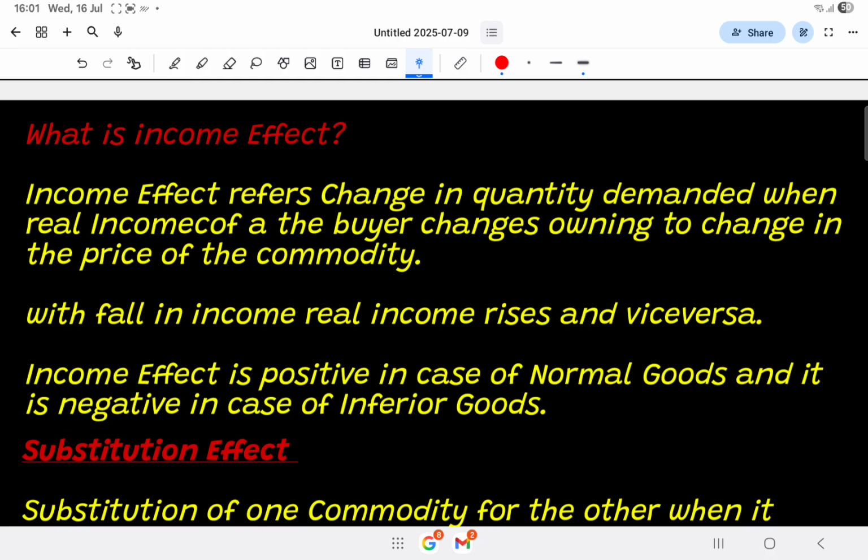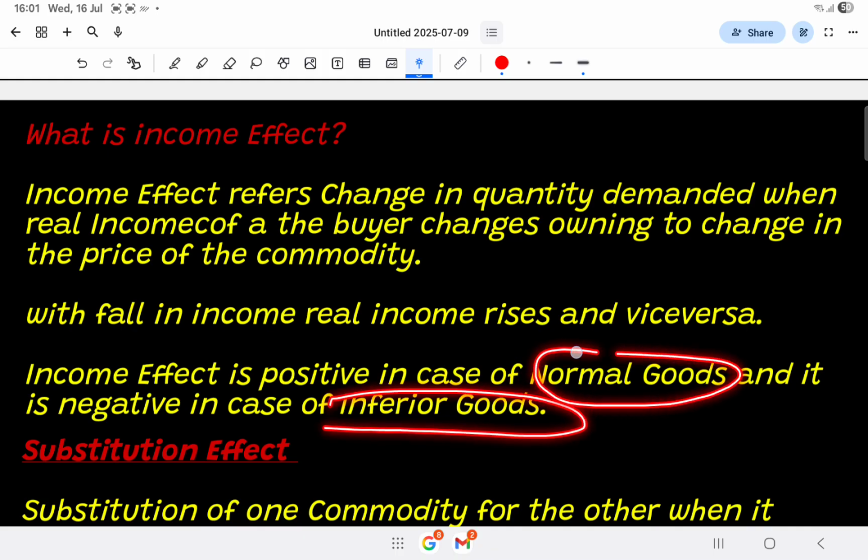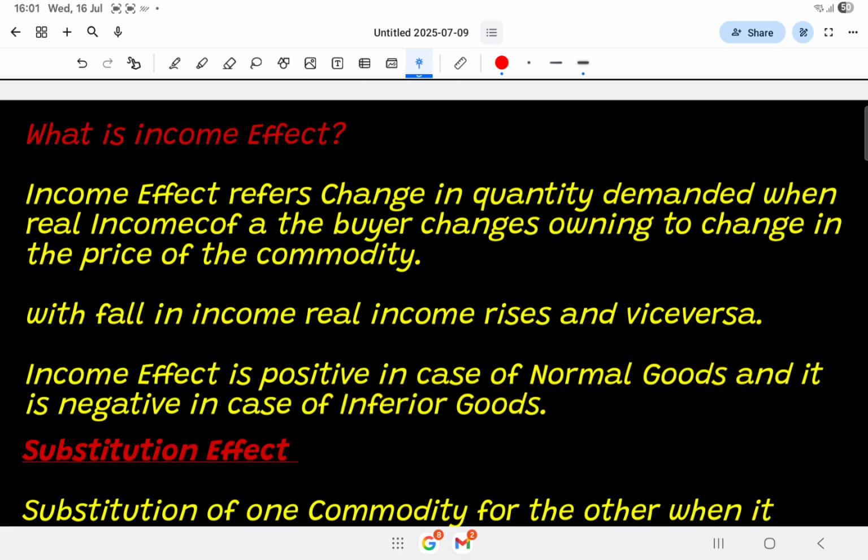Yesterday, I told you that on the basis of income, there can be two types of goods, that is normal goods and inferior goods. Normal goods are those goods which we can consume when we have a higher level of income, and inferior goods are those goods which we consume when we are not able to purchase normal goods because it costs us more and we are very poor.